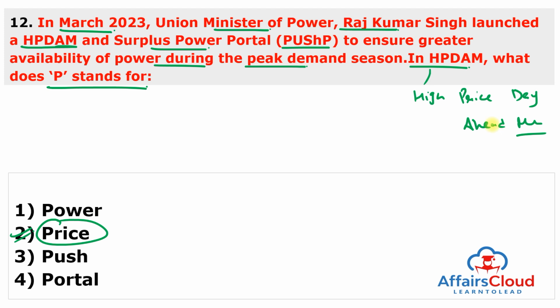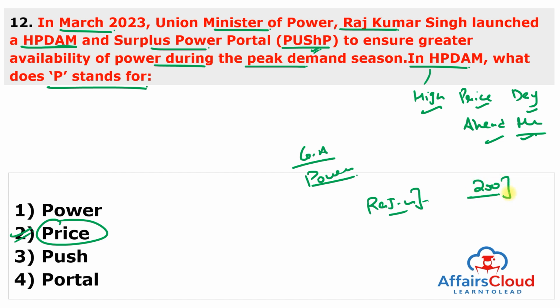So the central government has launched this HP Dam, or high price day ahead market HP Dam and surplus power portal, which is known as PUSP portal, which is an initiative to ensure greater availability of power during the peak demand season. And it was launched by Union Minister Raj Kumar Singh ji, who is the Union Minister of Power, at a virtual function in New Delhi, which was attended by over 200 stakeholders from the state governments and the power sector.